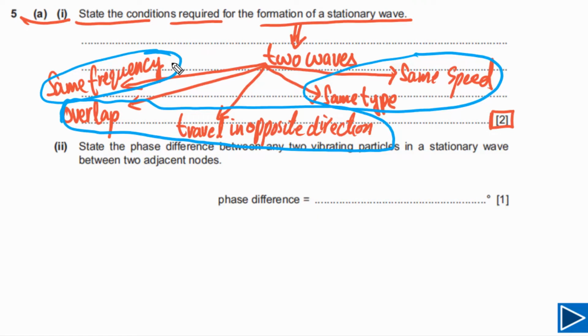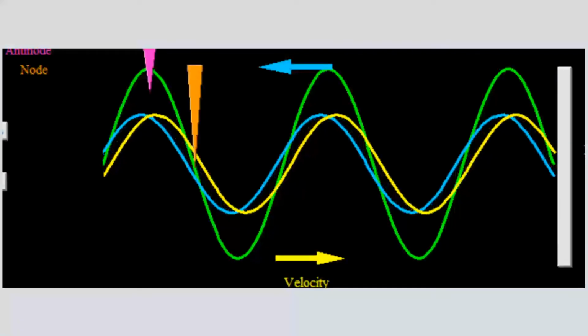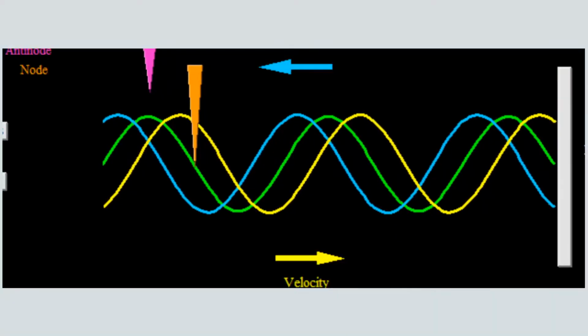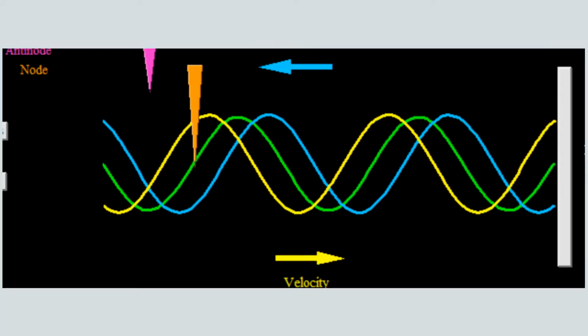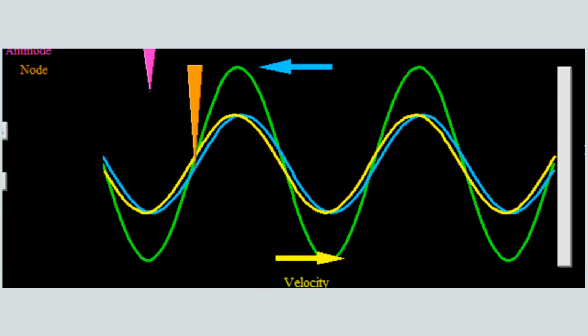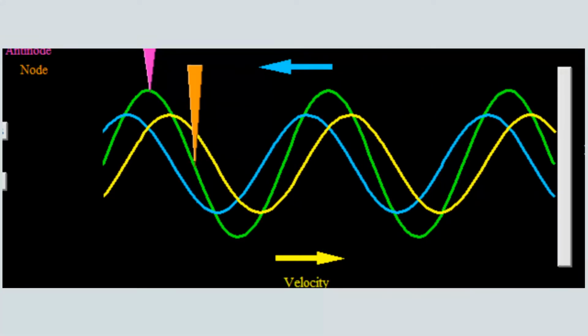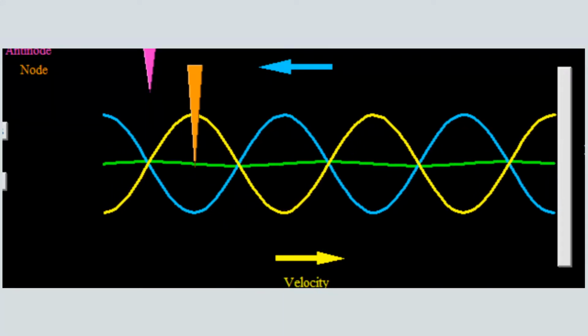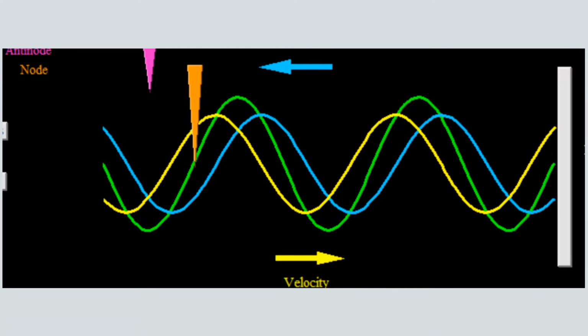Now let's try to understand stationary waves with the help of animation. First of all, please look at this animation carefully and try to understand what is happening. And then I will highlight the important points you need to understand about stationary waves. In this case you can see there are 3 different types of waves. One is the incident wave. This yellow wave is the incident wave, and this wave is traveling to the right.